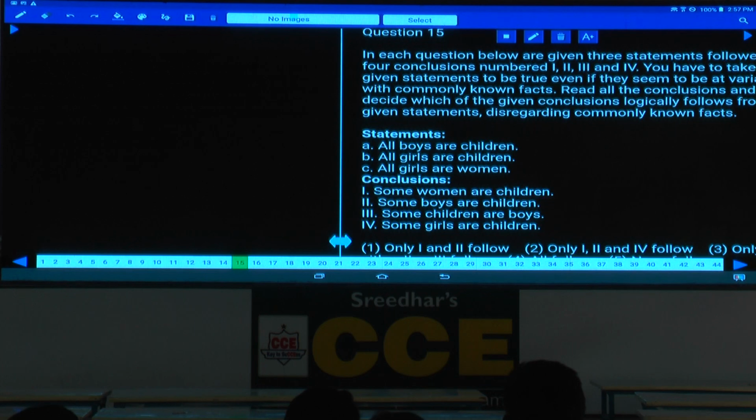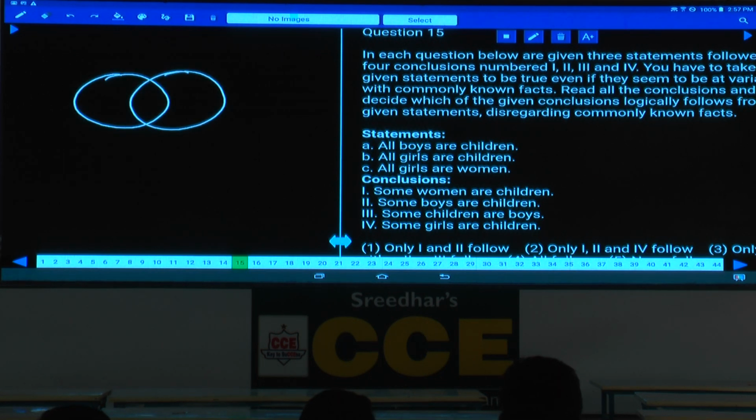Then question number 15. Now in this 15th one, all boys are children, all girls are children, all girls are women. All girls are children, all girls are women. Earlier we had discussed about this case. Whenever the subject is same, how to draw the diagram, we discussed earlier. How should we do it? Write it like this. Can we write it like this? Now all girls is same. These are girls. All girls are children and all girls are women. Whenever the subject is same, always go for this same diagram only.